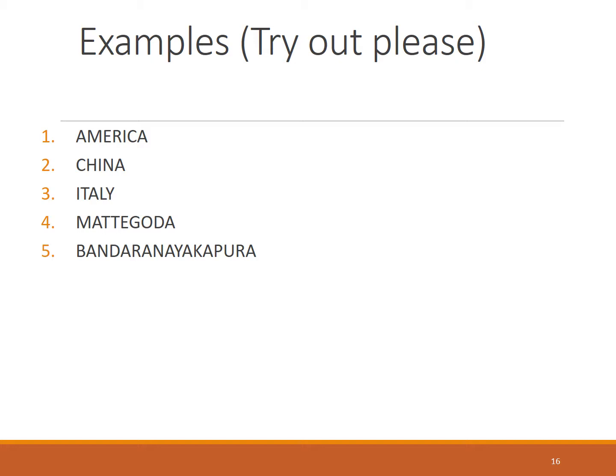China, Italy, Mattegoda, Bandaranayakapura. So there is a pattern for these, the selection for these things, because of the COVID-19 hotspots kind of thing. So you can find out the number of permutations of these things.